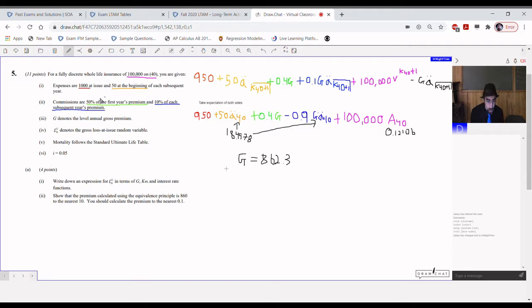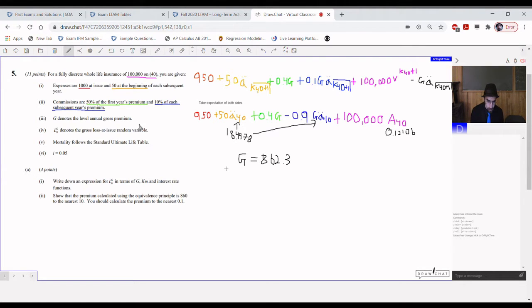Commissions are 50% of the first year's premium and 10% of each subsequent year's premium. We can, again, view that as 10% of each year's premium plus an additional 40% of the first year's premium. So 0.4G right off the bat, 0.1G a double dot angle K40 plus 1.